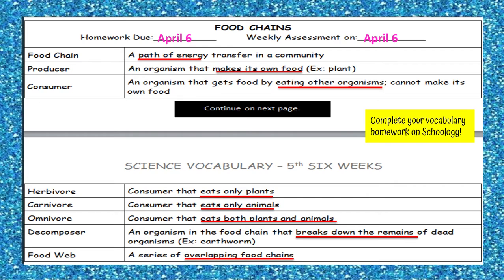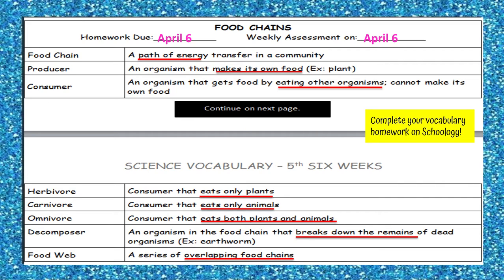So your vocab for this week is due April 6th. Your weekly assessment is also on April 6th. Again, your words are: food chain, a path of energy transfer in a community; producer, an organism that makes its own food, example plant; consumer, an organism that gets food by eating other organisms, cannot make its own food; herbivore, consumer that eats only plants; carnivore, consumer that eats only animals; omnivore, consumer that eats both plants and animals.